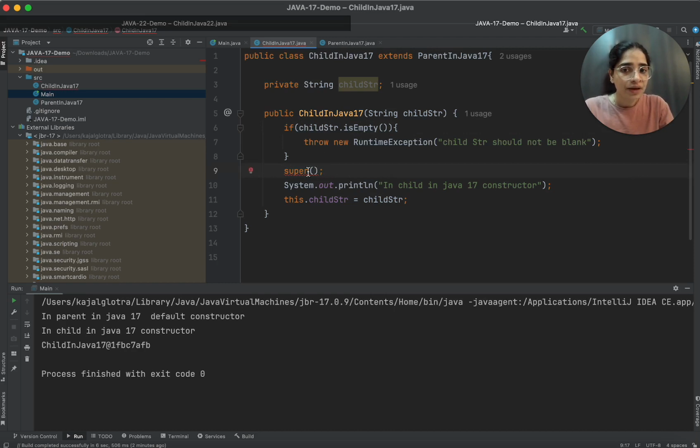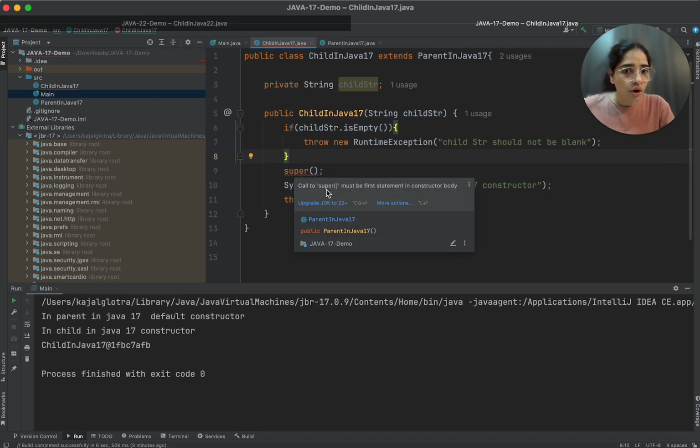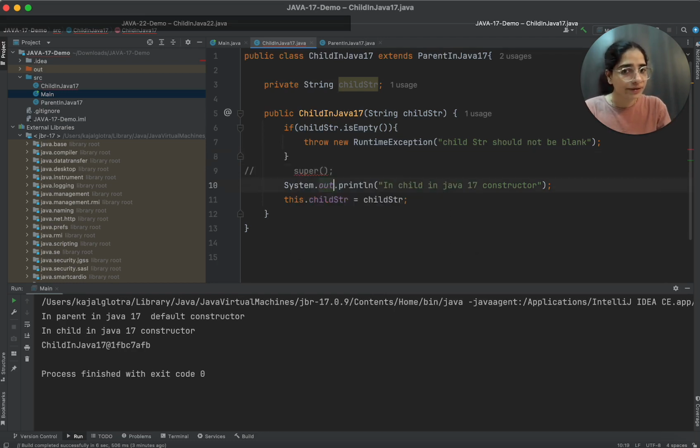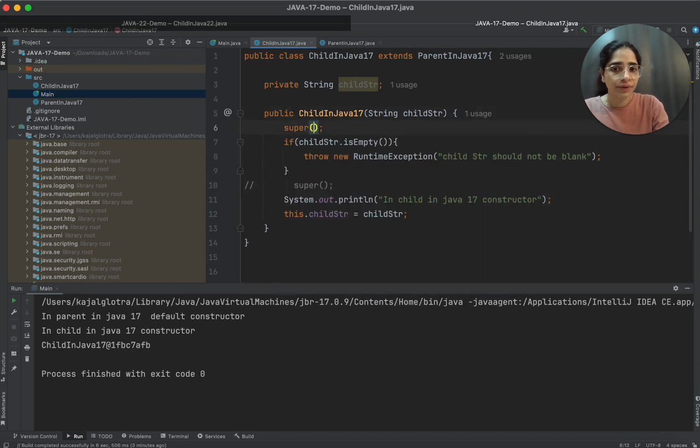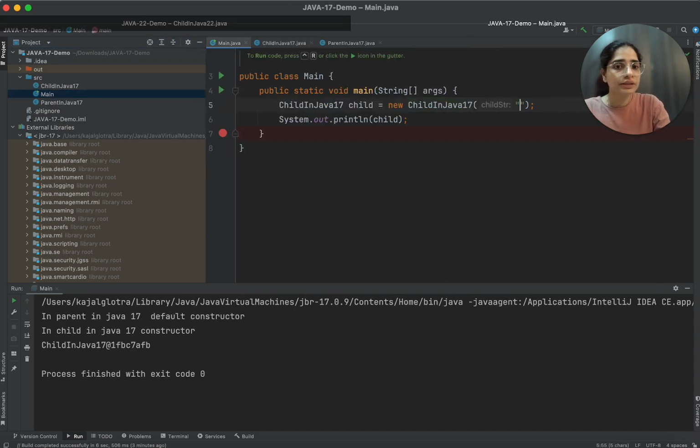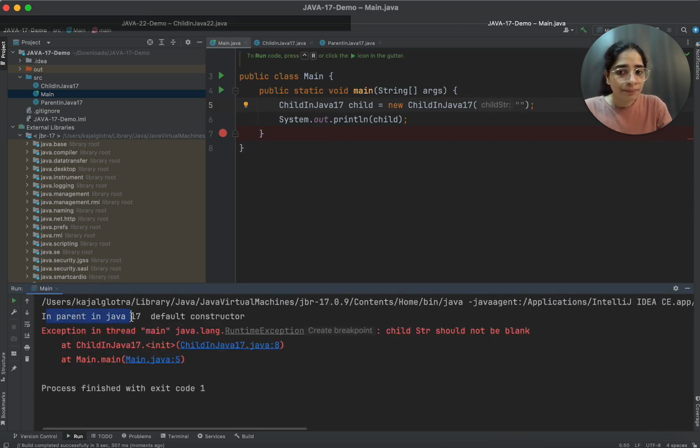If I try to add a super keyword after line number 8, it gives me an error saying call to super must be the first statement in constructor body. So you cannot call it here, and by default this super will get added on line number 6. I'll run this application one more time, but this time I'll pass the child string as blank. Now you will be able to see that a parent object has still been created, and after that, for child, it is throwing an exception.